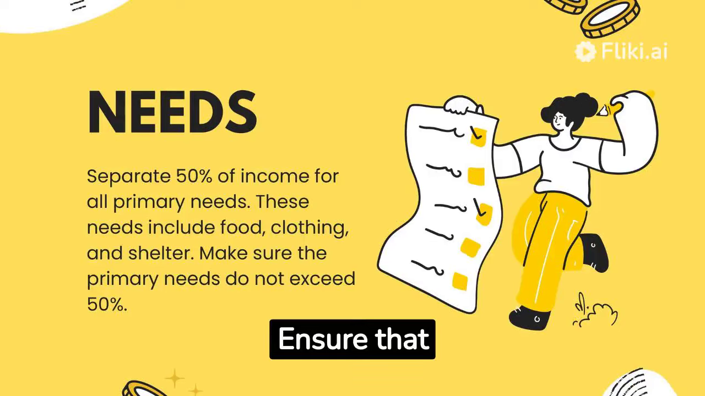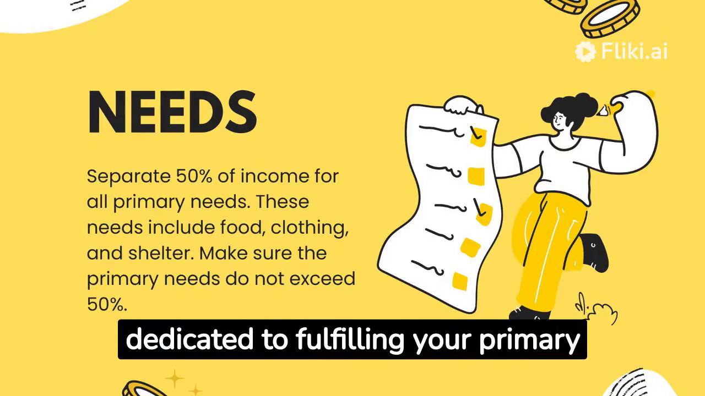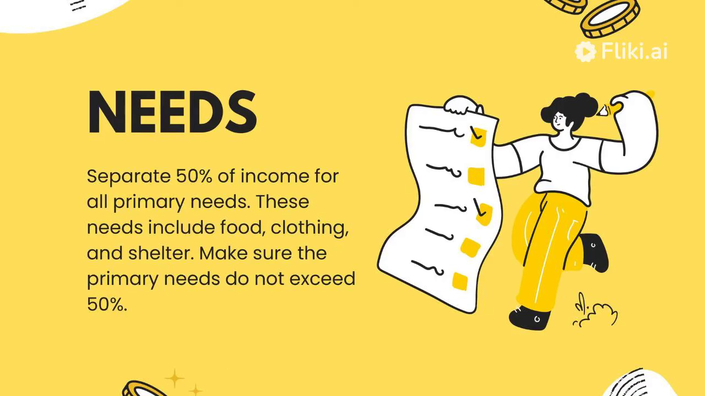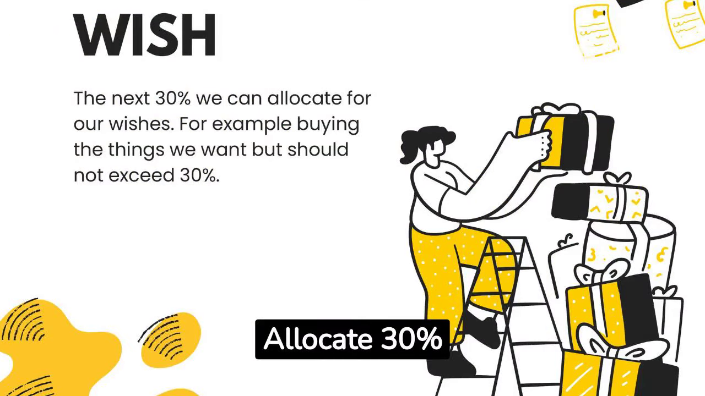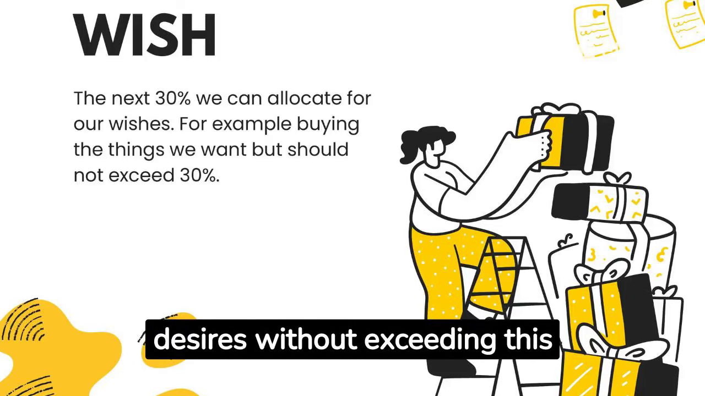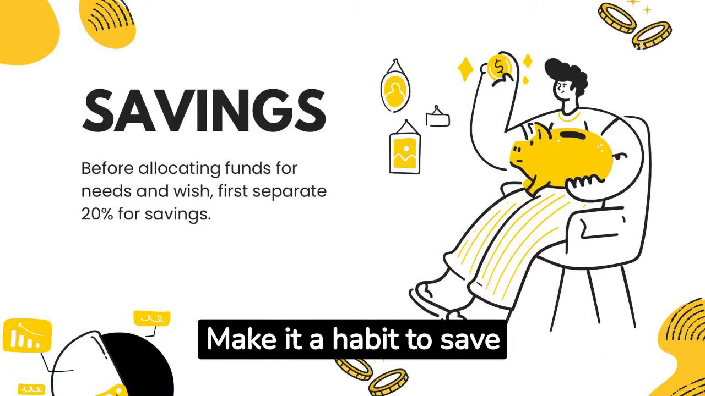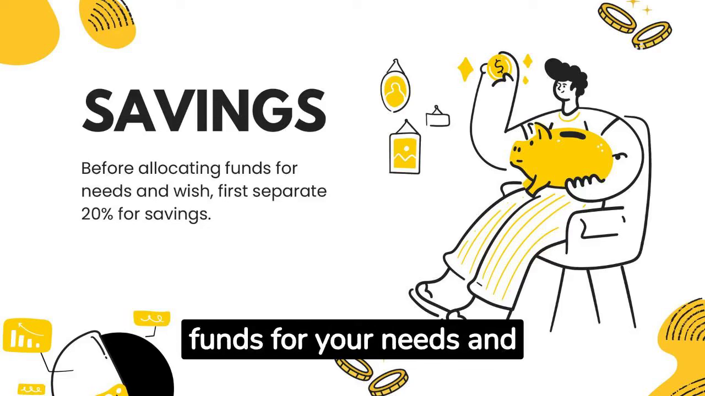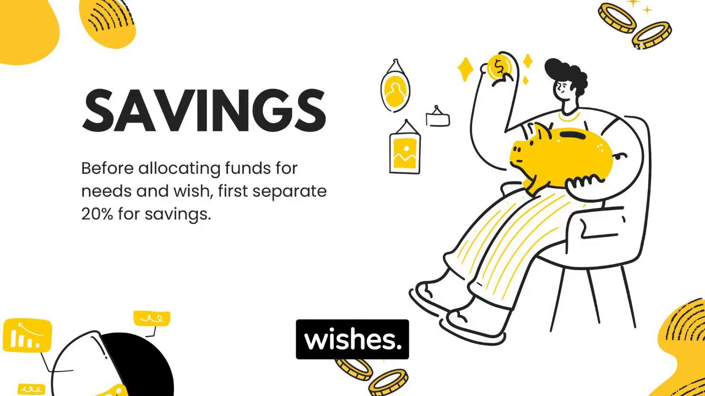Ensure that 50% of your income is dedicated to fulfilling your primary needs like food, clothing, and shelter. Allocate 30% of your income towards fulfilling your wishes and desires without exceeding this limit. Make it a habit to save 20% of your income before allocating funds for your needs and wishes.